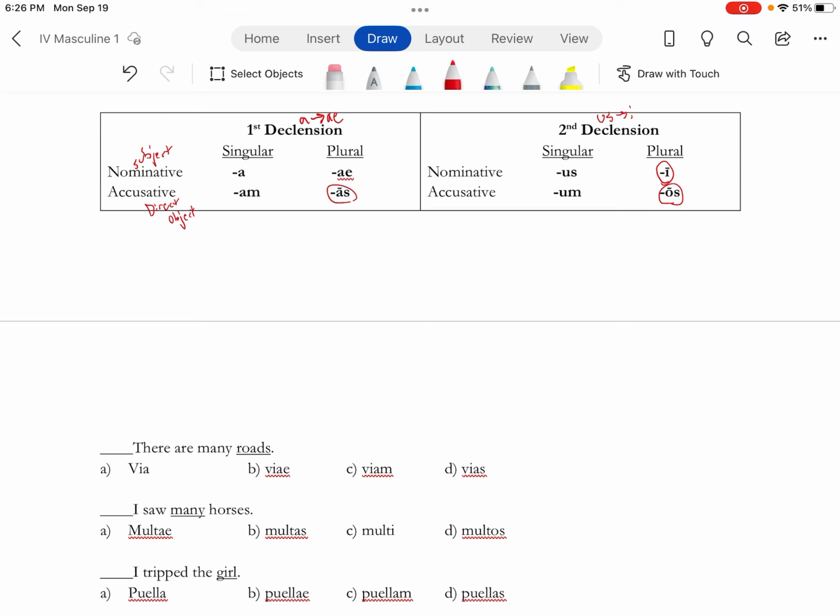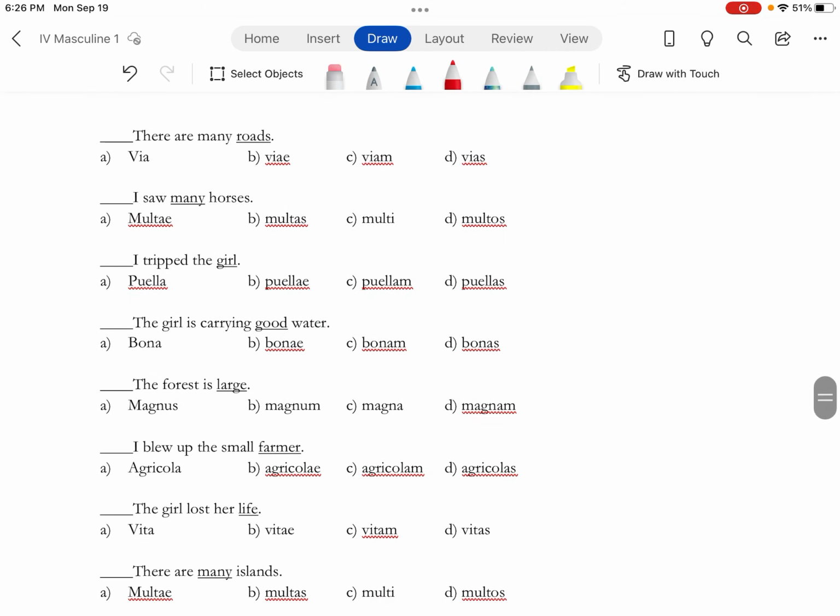Now we're going to go through these using the endings up top, but I've got to get rid of them so that we can see this. There are many roads. We have a linking verb here, so we cannot have a direct object because we have no action. So this is a predicate nominative, which equals nominative, and roads is plural, so we need AE. That's the only plural nominative there.